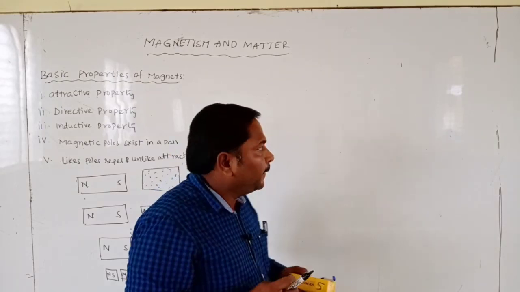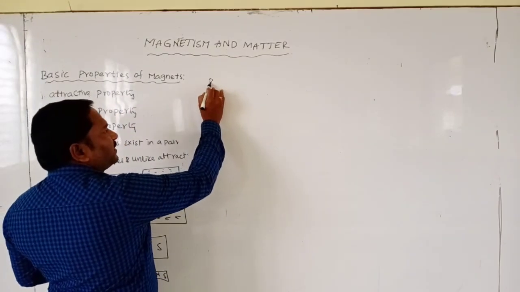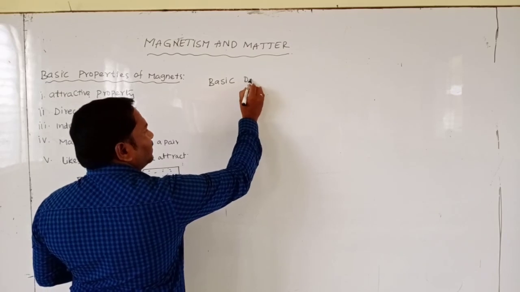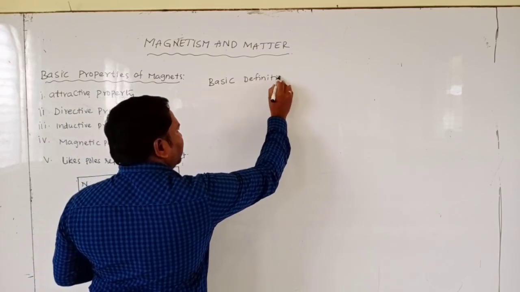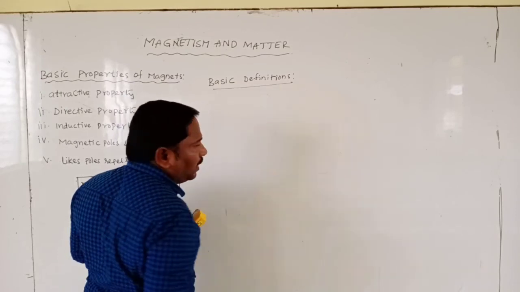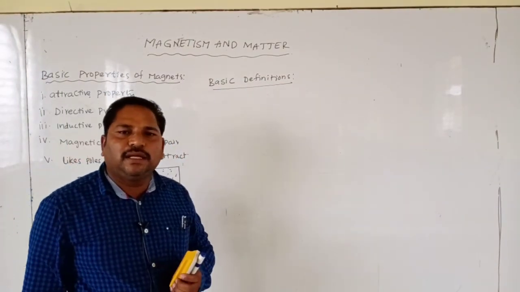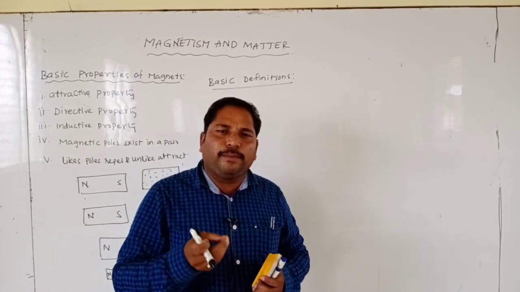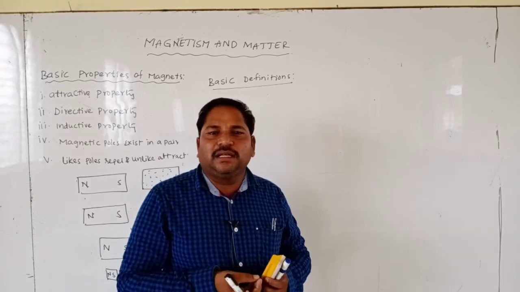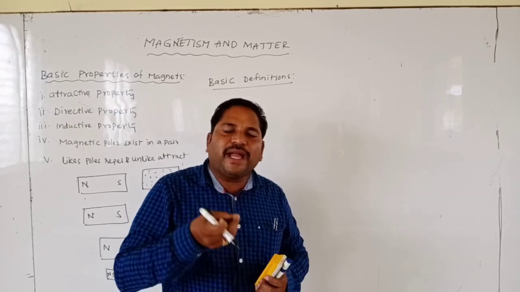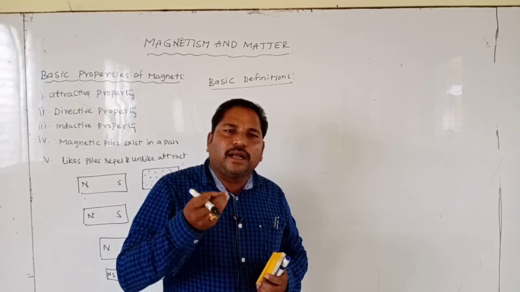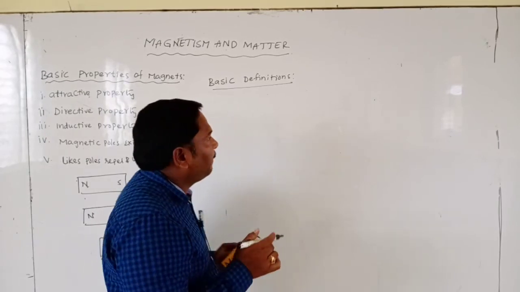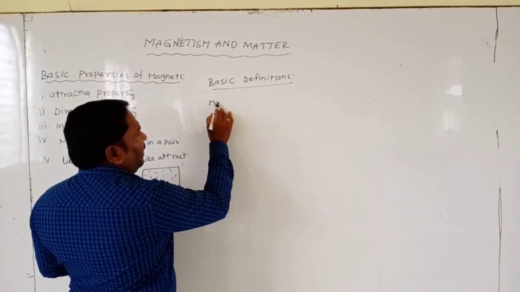Now, before going to discuss the lesson, we need some basic definitions. What are the basic definitions? Magnetic poles, magnetic equator, magnetic axis, magnetic pole strength, magnetic dipole, and magnetic dipole moment. Now the first one, magnetic poles.